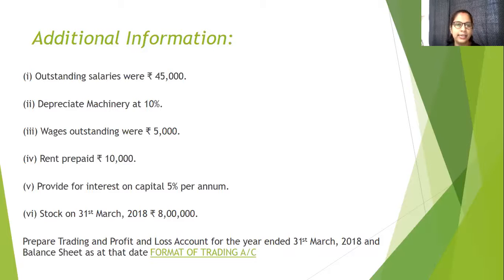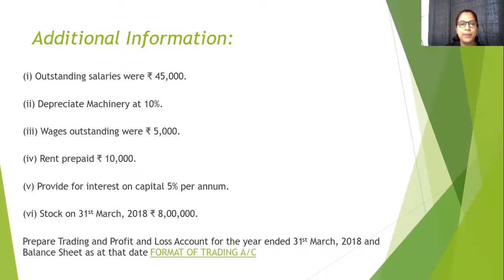These additional items will be shown twice when we prepare the final accounts. It will have two entries because we know there is a debit and a credit to every transaction. Similarly, it will be shown twice in the final accounts. Sometimes we will show it in the trading account and the balance sheet, or we will consider it in the profit and loss account and the balance sheet. It can come anywhere, but the data will be taken into consideration twice. Once I solve the question, you will understand it properly.